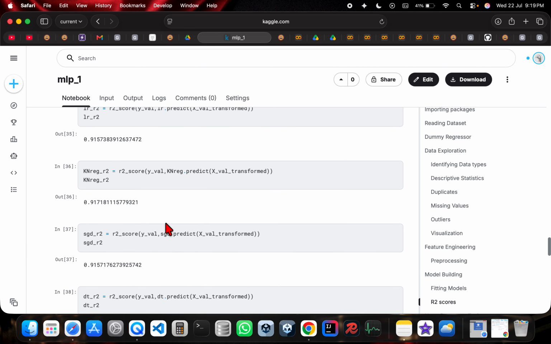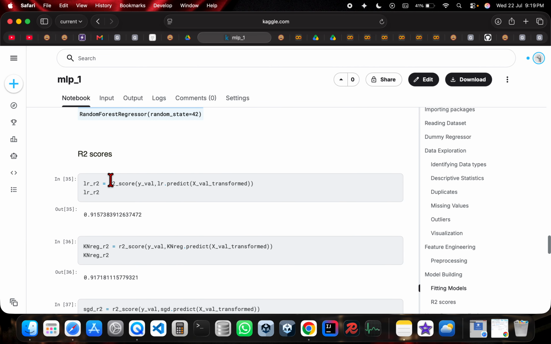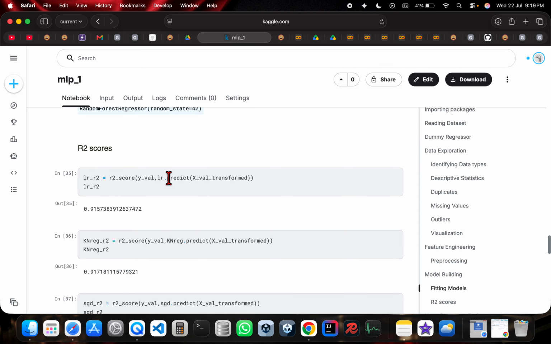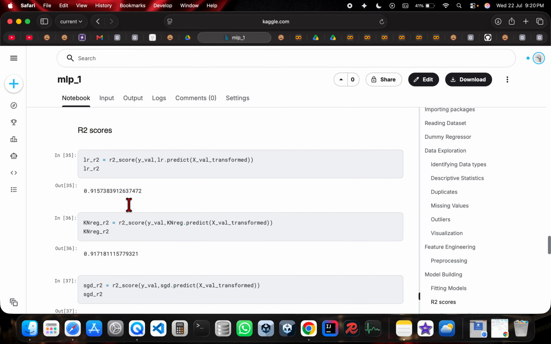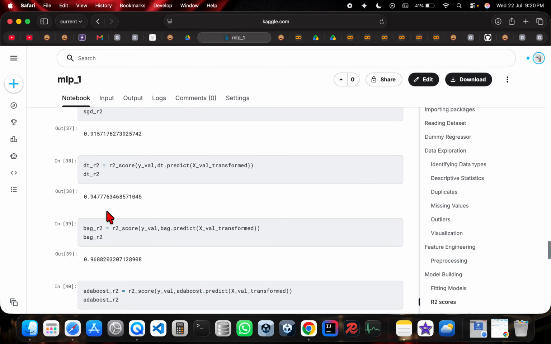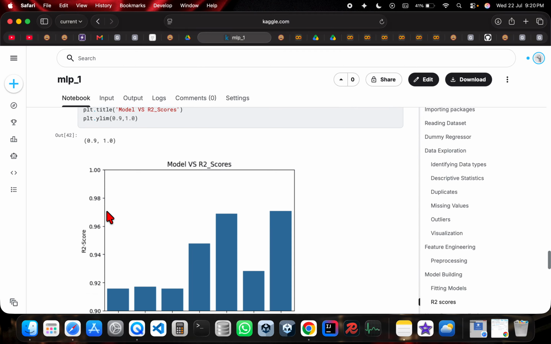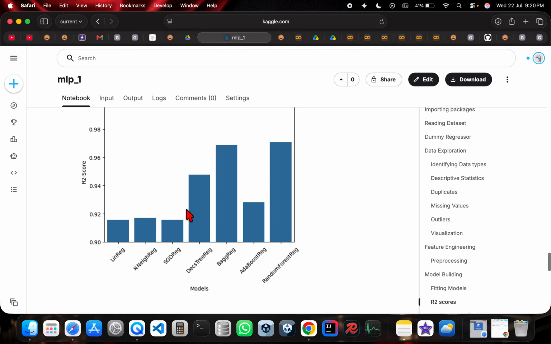And then I have used R2 score to find the score between the Y validation and the predicted ones using the models that we have fitted above. And these are the different R2 scores, and I visualized it in a bar graph.